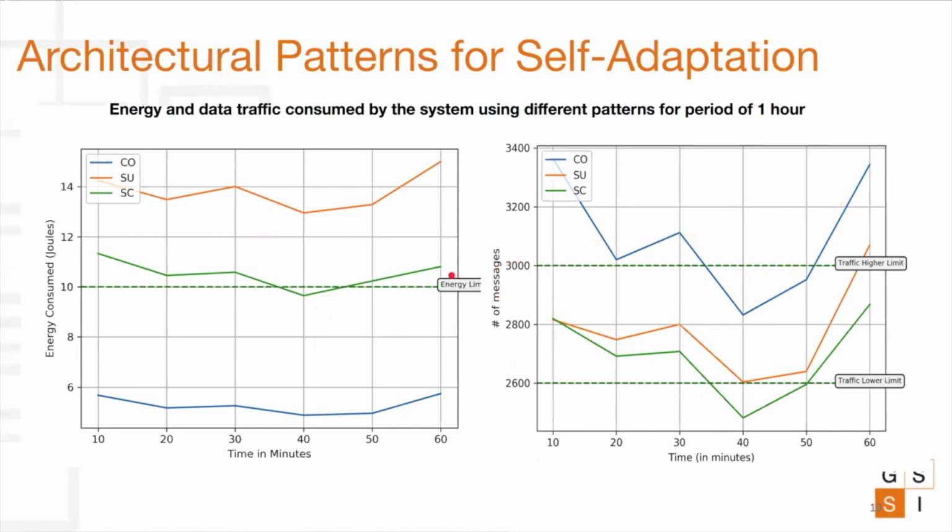This is because CO, being a semi-decentralized pattern, has an additional controller component in between. Hence, the total energy consumed by the sensors will be less, whereas the data traffic in the system will be high. Similar is the case with other patterns. So those that work well in the case of energy might not work well in the case of data traffic. Hence, the best way is to combine their use based on context such that we get optimal energy and data traffic in the system.